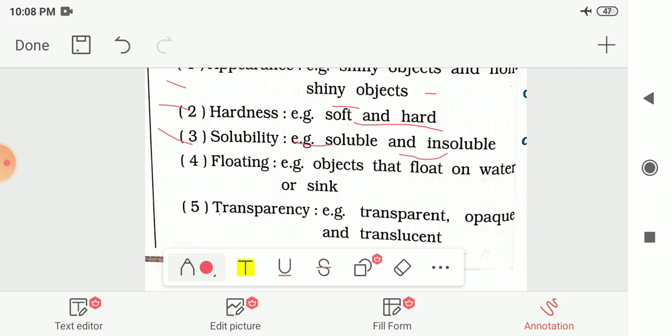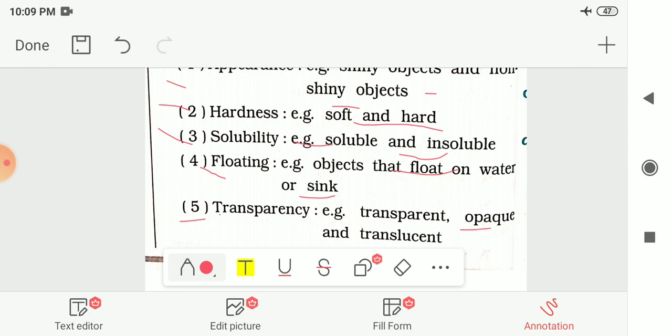The next property we had seen, that is floating. So from this we can classify the objects that can float on water or that sink in the water. And the last property we had seen, that is transparency. So based on this we can classify the objects which are transparent, opaque and translucent.